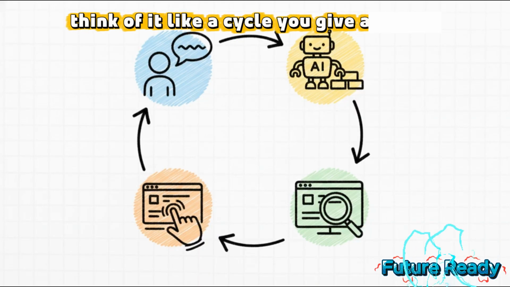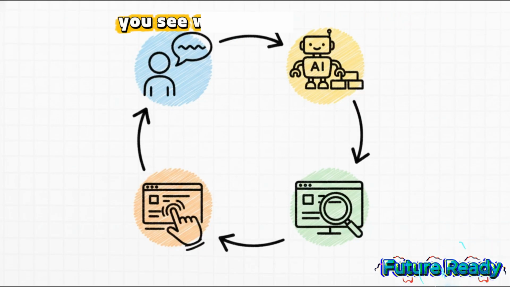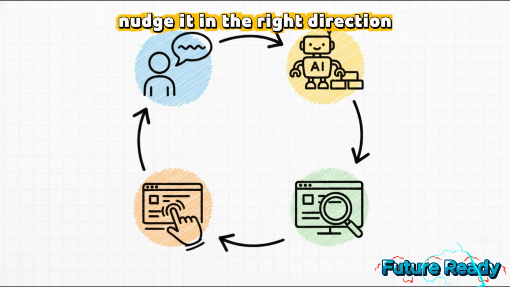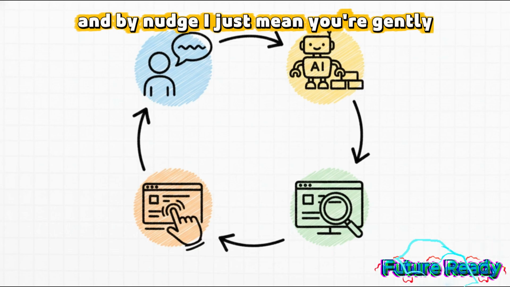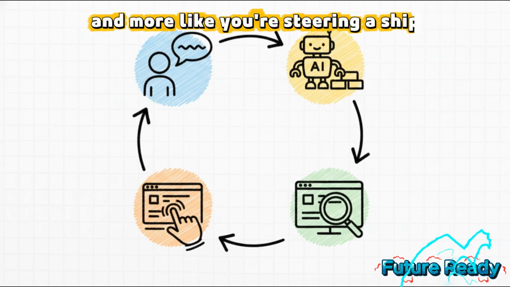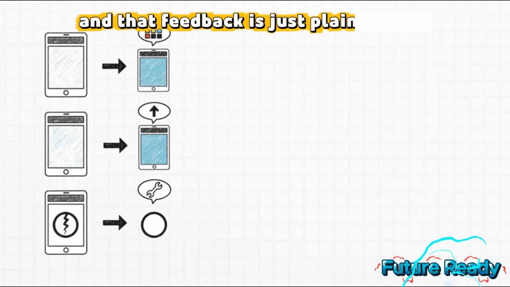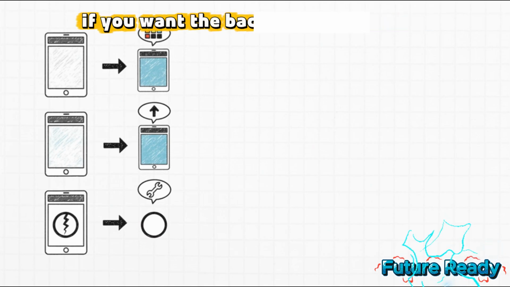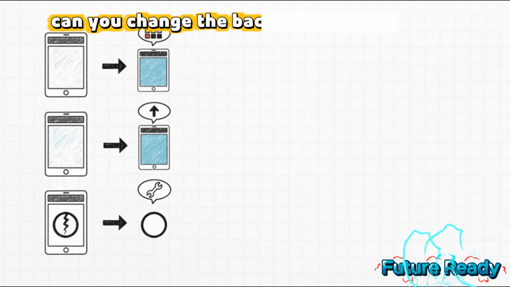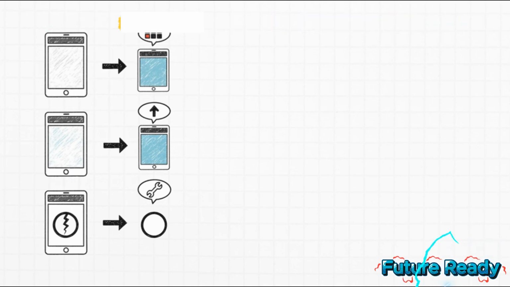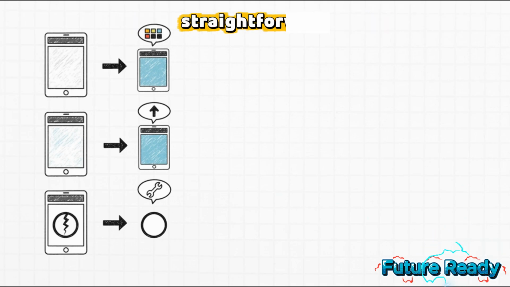Think of it like a cycle. You give a prompt, you see what it comes up with, and then you give feedback to kind of nudge it in the right direction. And by nudge, I just mean you're gently guiding it. It's less like you're barking orders and more like you're steering a ship. And that feedback is just plain English. You don't need any technical jargon. If you want the background to be blue, you just say, "Can you change the background to light blue?" If something's broken, you just say, "Hey, that button is broken. Can you fix it?" It really is that straightforward.